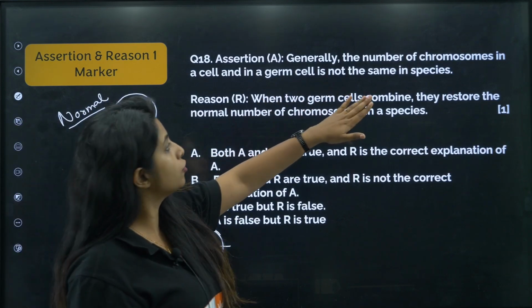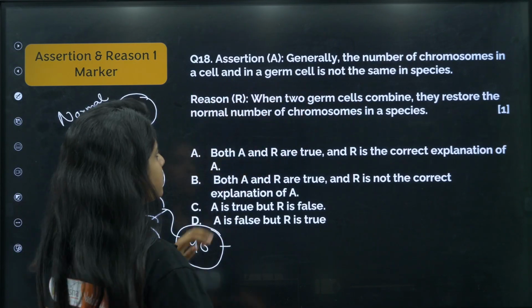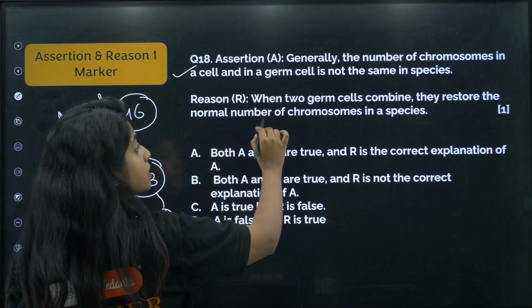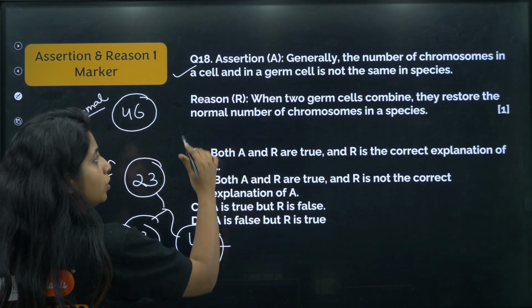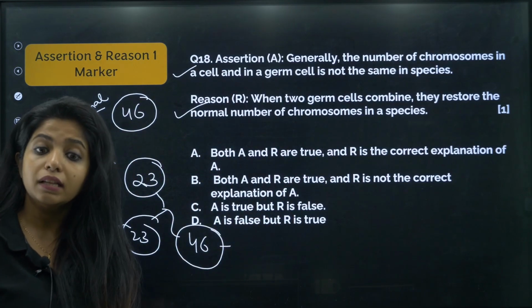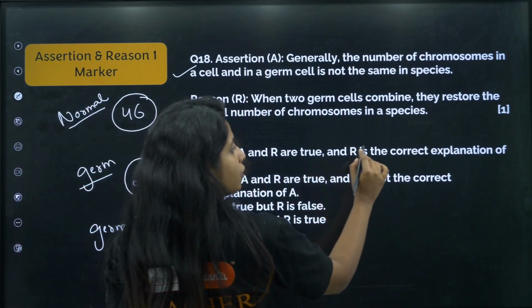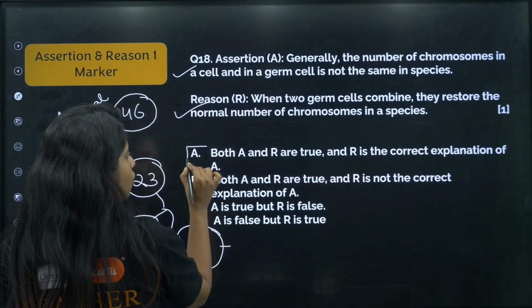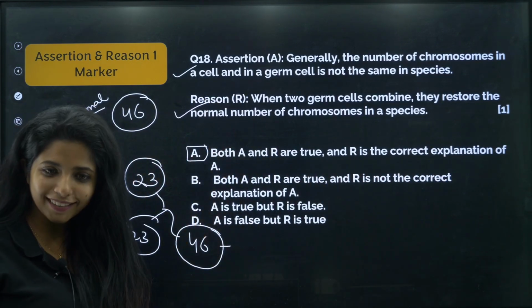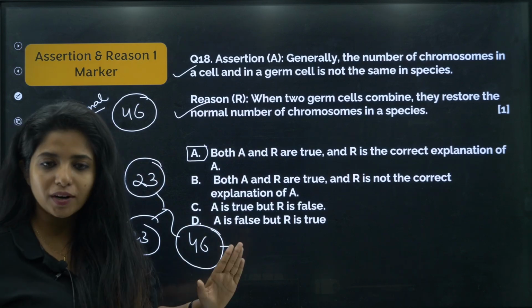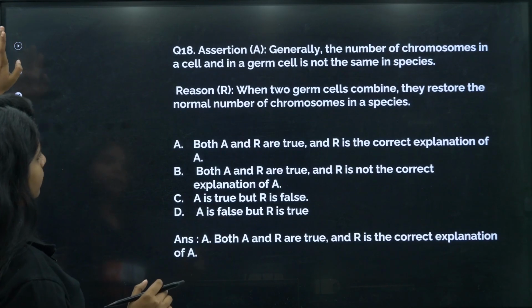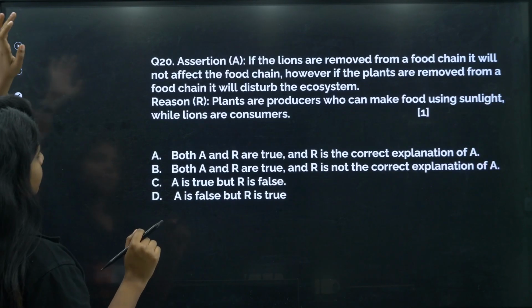So generally the number of chromosomes in a cell and in a germ cell is not the same in a species is correct. Reason is that when two germ cells combine, they restore the normal number of chromosomes in a species. That is also correct. So both A and R are true, and R is the correct explanation of A. Okay? Cool? I hope you are understanding that. Now, this is the correct answer.